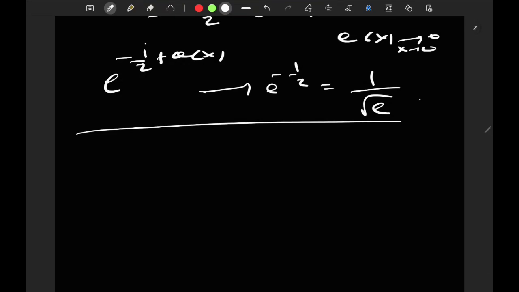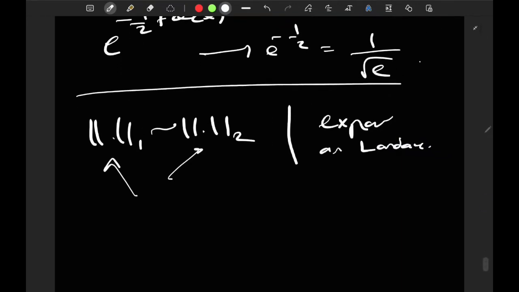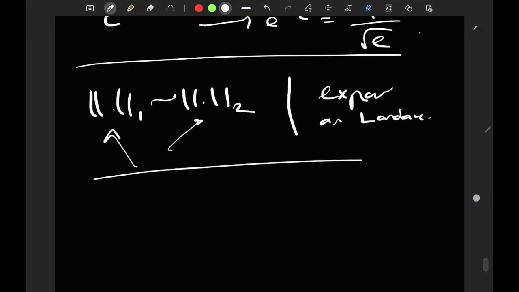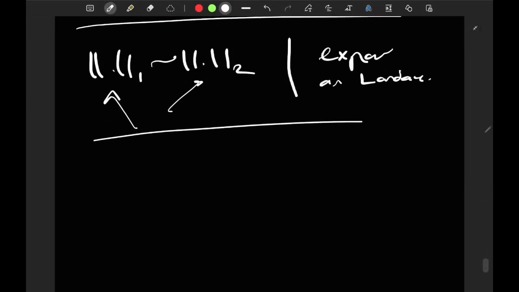Next time, before I start the exercises, I'm going to talk about when two norms are equivalent. Why is it true that differentiability for this is the same as differentiability for this? And I'm going to expand a bit on Landau notation, and then I'll start with the exercises, which are not, by the way, from Cartan's book. They're from the worksheets that I talked about in session 1. Thank you for watching today, and I'll see you next time.